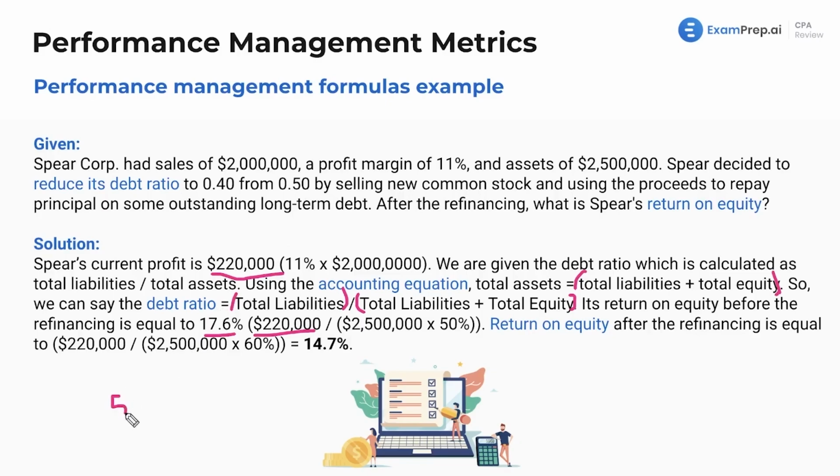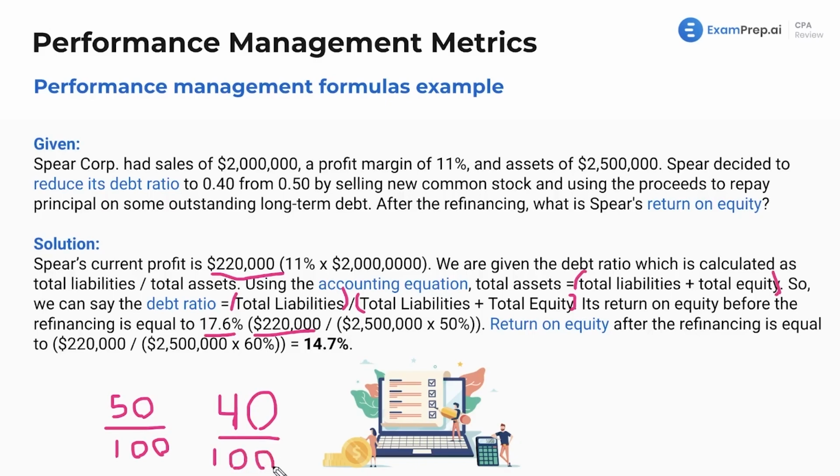Maybe you have $50 of debt for $100 of assets. Awesome. So that would get you a debt ratio of 0.5. Now, okay, how do we get a debt ratio of 0.4? We would say 40 divided by, because we don't have any change in assets. We know that because all we're changing is debt and equity.